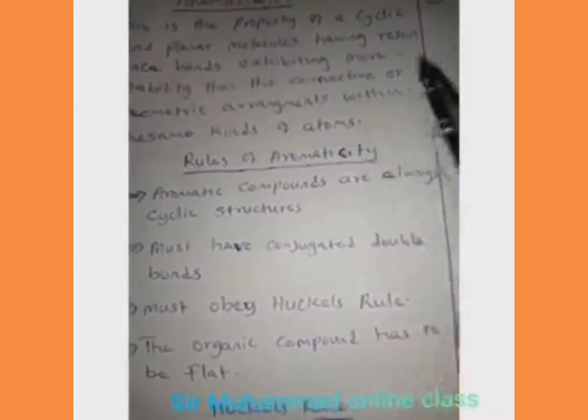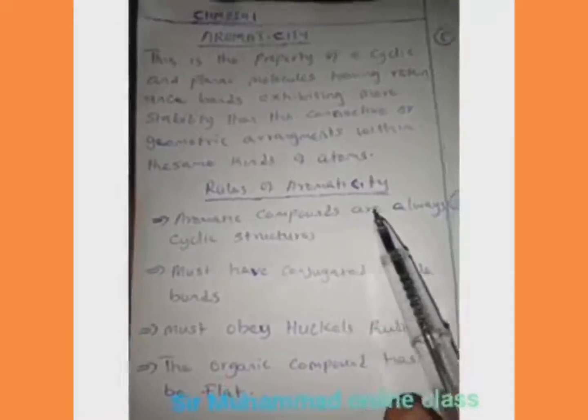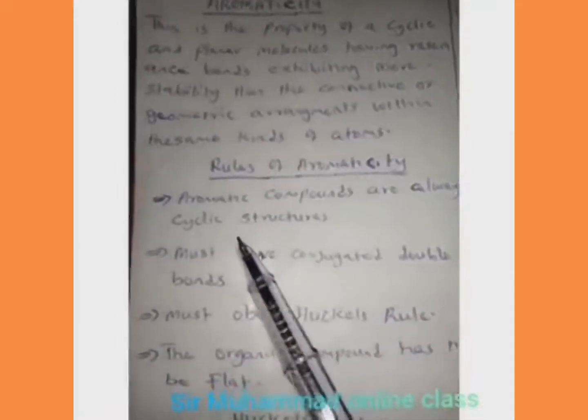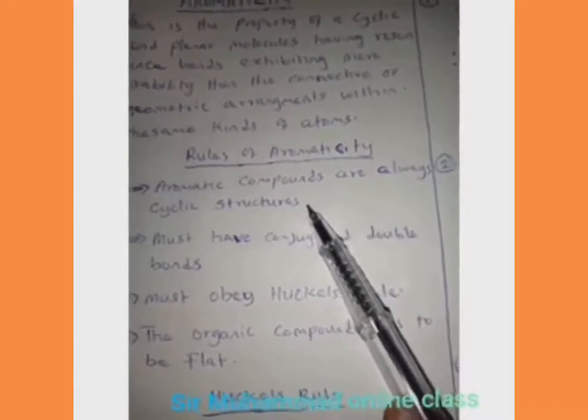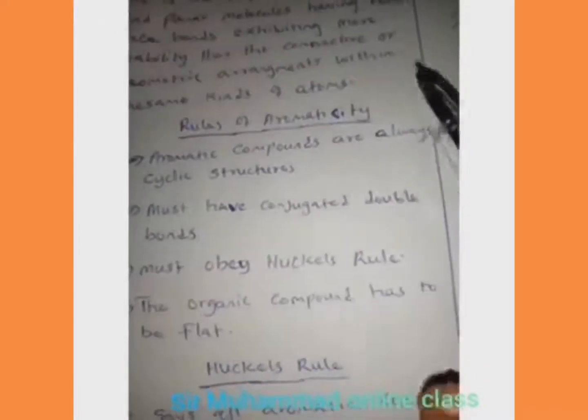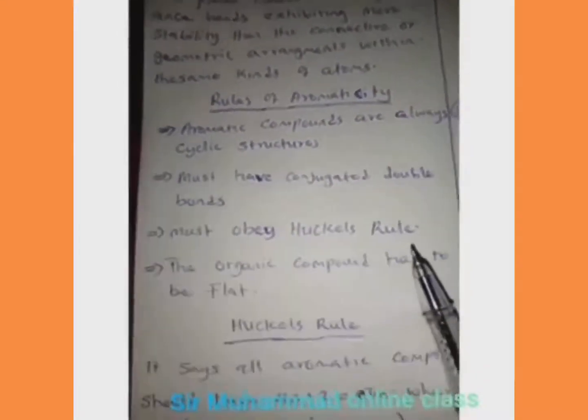So the rule of aromaticity: how can we call somebody an aromatic compound? What makes us say this person is rich? So what makes us say a compound is aromatic? Number one, aromatic compounds are always cyclic structures. Yes, at our level now, aromatic compounds are all cyclic structures, but at further chemistry, maybe at master's level, you will discover that there are some adjustments there.